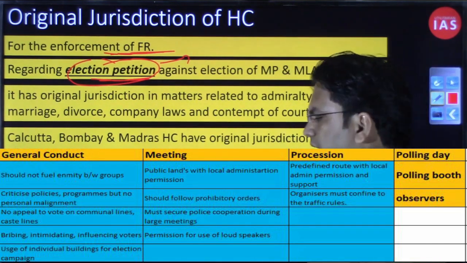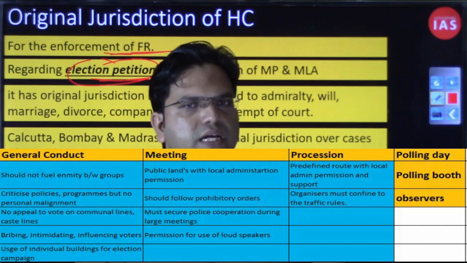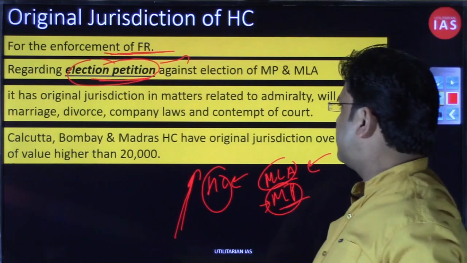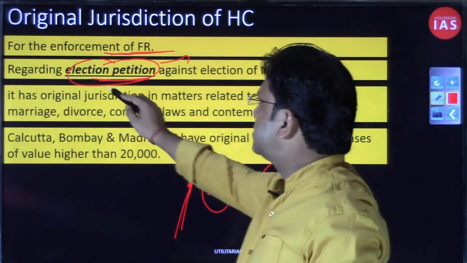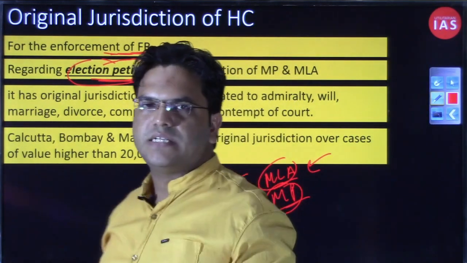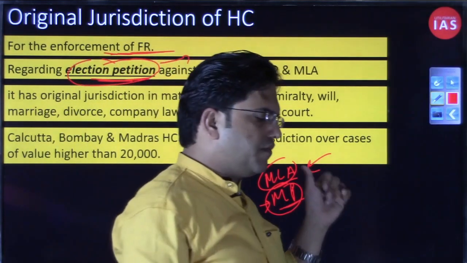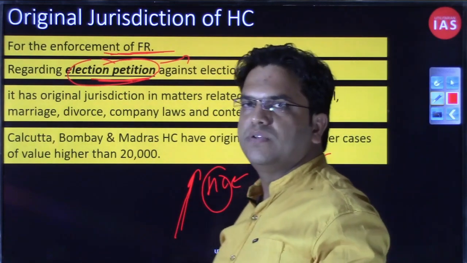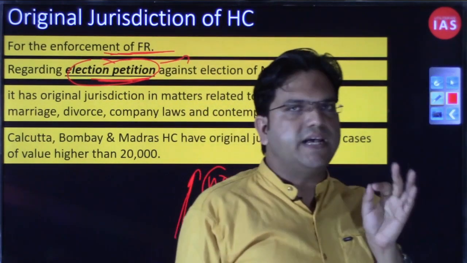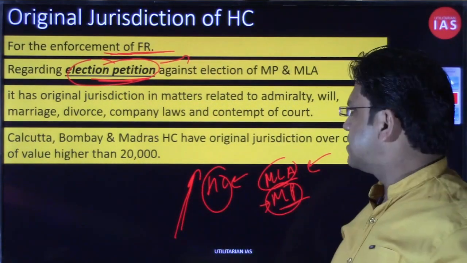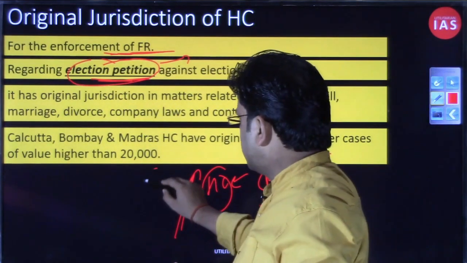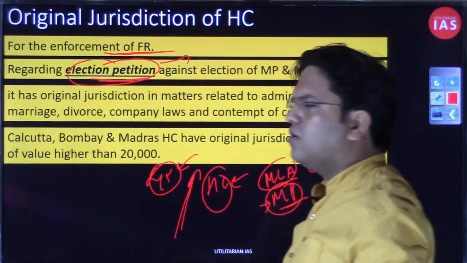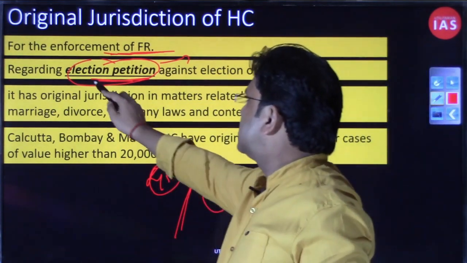So if that defeated candidate feels that the winning candidate has indulged in any kind of malpractice, any kind of election offence, he can file this election petition, and there is a certain number of days. It can't be that 4 years down the line, after a person has been elected, you are dragging that person's election into the court. There is a certain number of days, I guess 45 days. So within 45 days of announcement of the result, through this election petition.